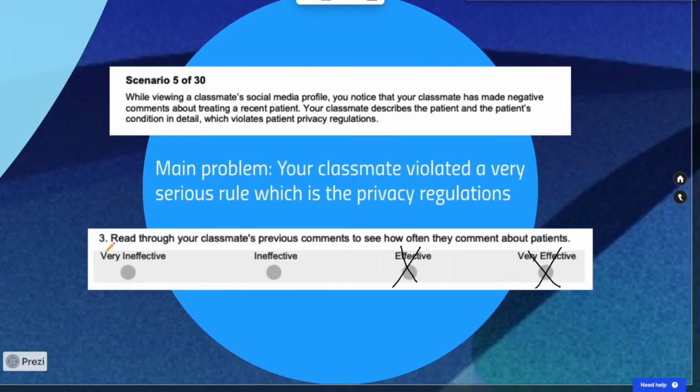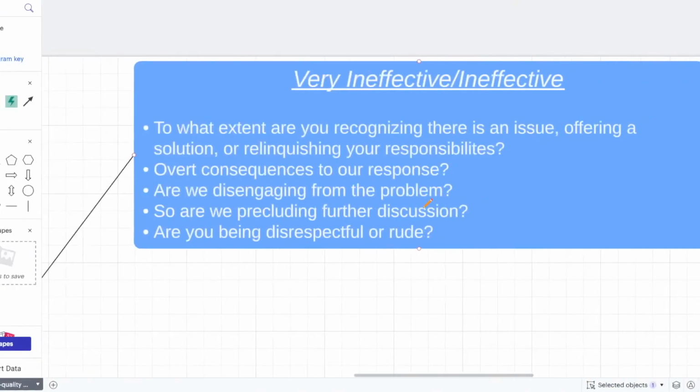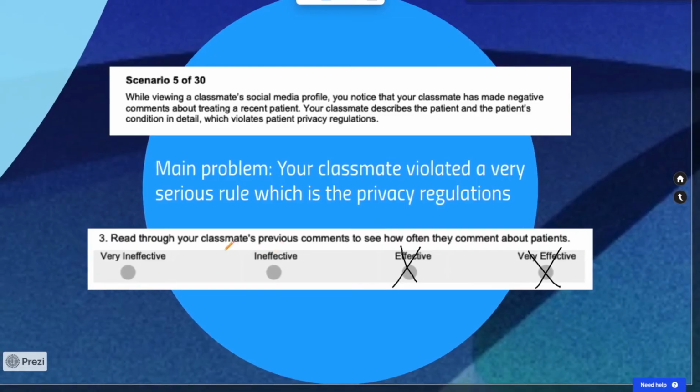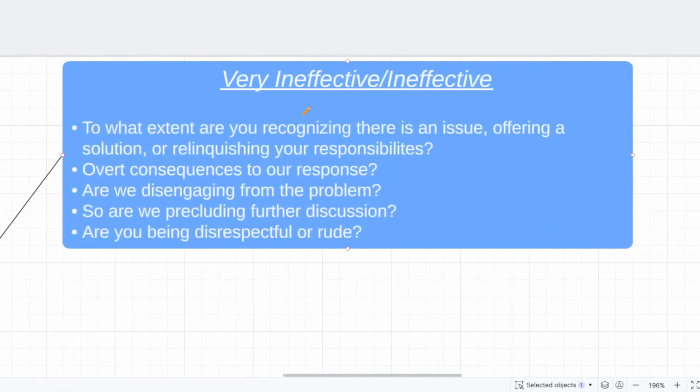And I guess one assumption that I wish the AAMC was a bit more straightforward with when writing this question, but we're seeing how often they comment about their patients. It might give us some more information on the level of violation that our classmate has incurred, by looking through their social media history. So we're not disengaging. There's not really any overt consequences, right, to this immediate action of seeing how often they comment. We aren't really offering a solution, but we are recognizing there's an issue, and we're not really relinquishing our responsibilities.